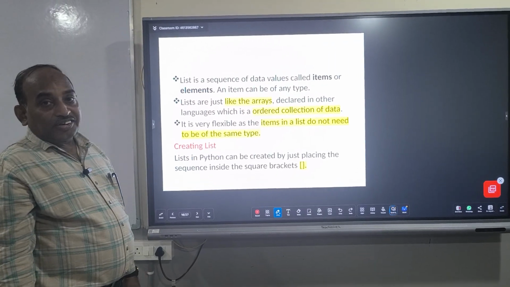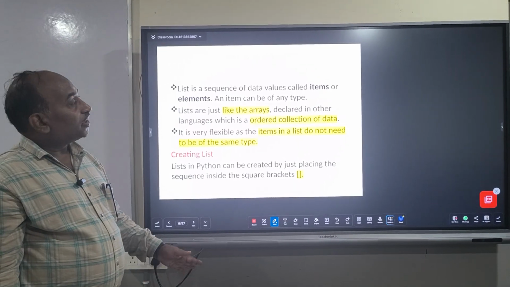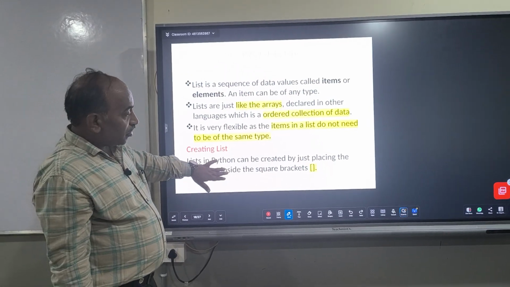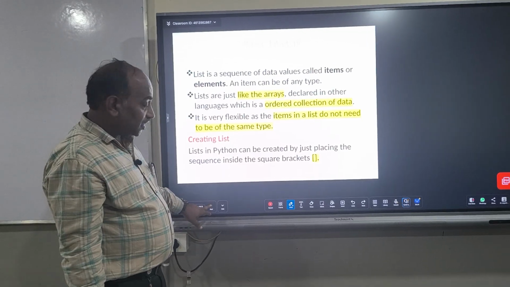Now we'll see the different syntaxes, how a list can be created and how dictionaries can be created, what the programs are, and how to access the tuple members.